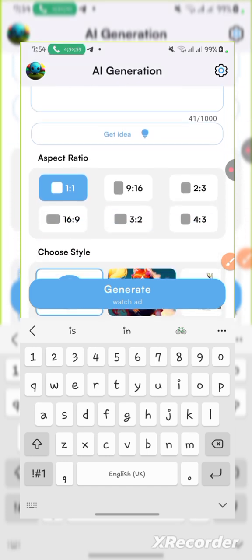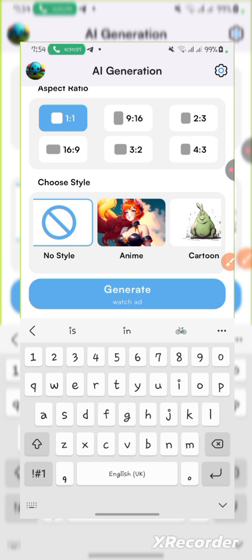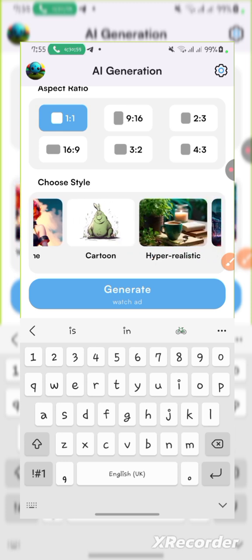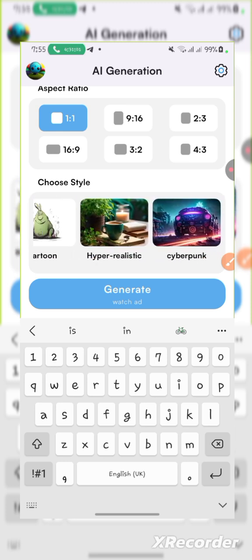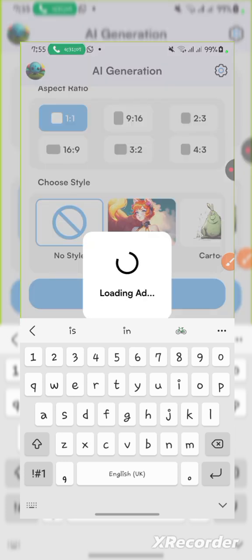This is very easy to use. If you want to use any style, that's why I said you must use this app, because it shows you many filters. But just go generate, no style. If you want to use a style, you can use it. And then you watch two ads.